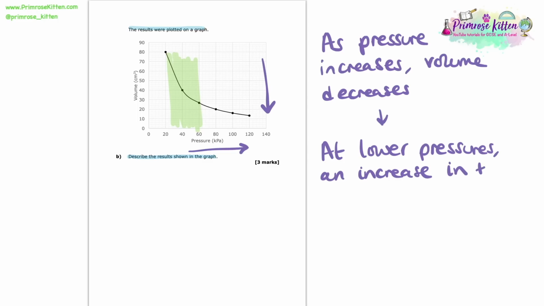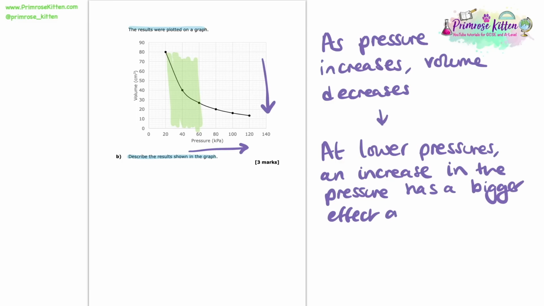Obviously, you could say the opposite as well. You could say that at higher pressures, an increase in pressure has less of an effect on the temperature. Anything, so long as you're being much more specific with what's going on, and you're going to get the marks there. Now, the final mark we can say here is just to state what the relationship is between volume and